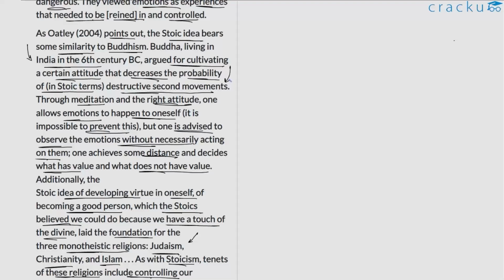And in this regard, this is something that is being preached in this particular part of the discussion, wherein we are told that it's best for us to observe the emotions without actually acting on them. And this is perhaps what it means to decrease the probability of destructive second movements. So this is the point being highlighted here in the first half of the final paragraph.